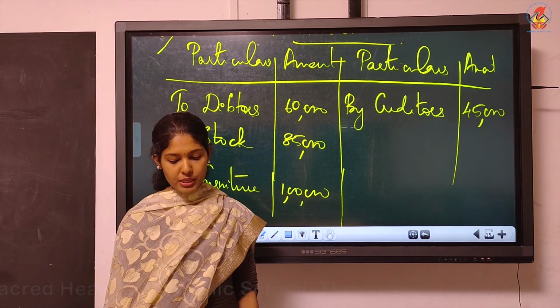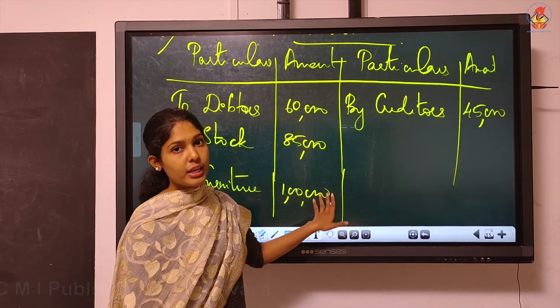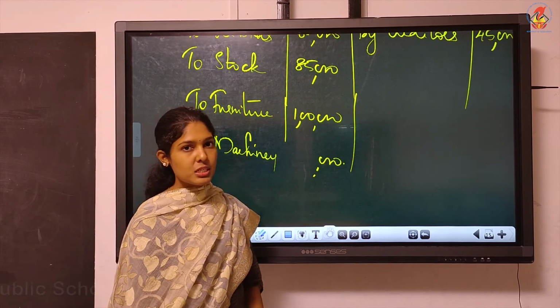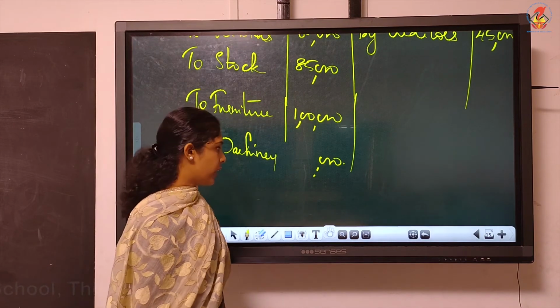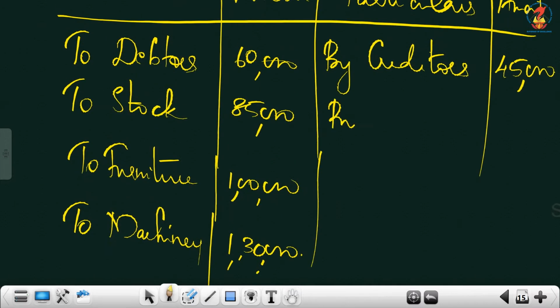Shanti took over 40% of stock at 10% less than book value. What's the journal entry? Shanti's capital debtor to realization, and the posting will be by Shanti's capital.